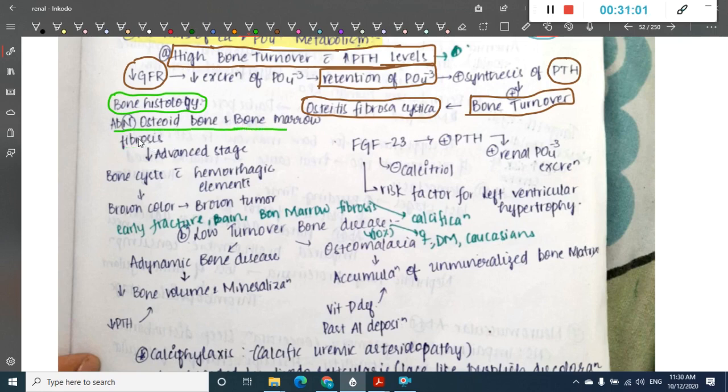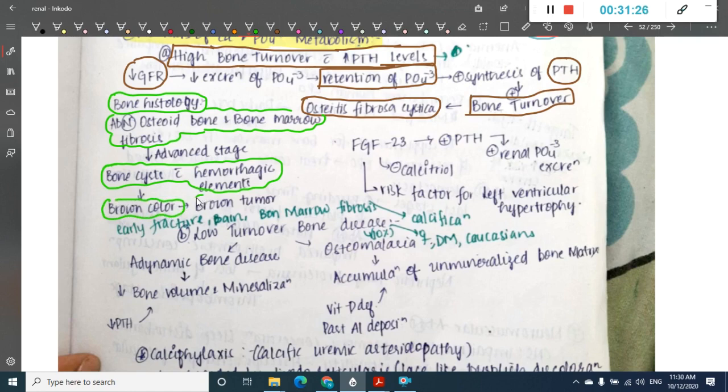So first in the bone histology you will see abnormal osteoid bone and bone marrow fibrosis, and slowly as the stage changes, in the advanced stage you will see bone cysts with hemorrhagic elements. Because it contains hemorrhagic elements, that hemorrhage slowly becomes small hematomas, which will resolve, leading to a brown colored structure, and this is called a brown tumor.